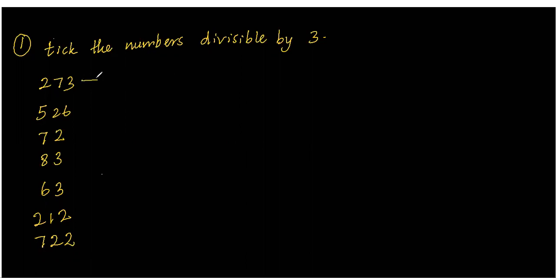First one, I do it for you. 2 plus 7 plus 3. 2 and 7, 9. 9 and 3, 12. 12 means 1 plus 2, the digital root is 3. So yes, 273 is divisible by 3. Next, 526. The other sums you do alone.